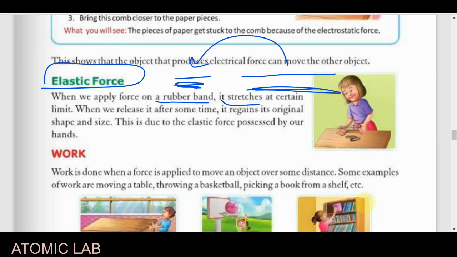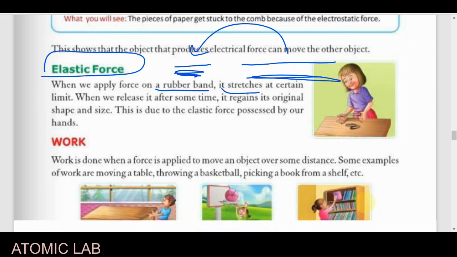Original size, so definitely it contains a kind of force that is known as the elastic force. So what is the meaning of elastic force? When we apply force on a rubber band and stretch it to a certain limit, that is known as the elastic force. And what happens if we release it? It regains its original shape and size, and that is known as the elastic force. I hope you get the meaning of it.